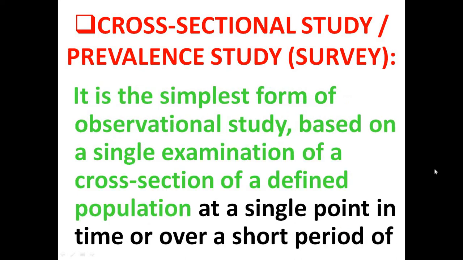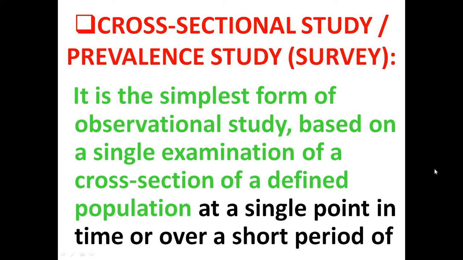We observe the population, or a section or sample of the population, at a specific time, or a very short period of time. So maybe we are not in a position to follow the result of certain specific indicators or causative factors.